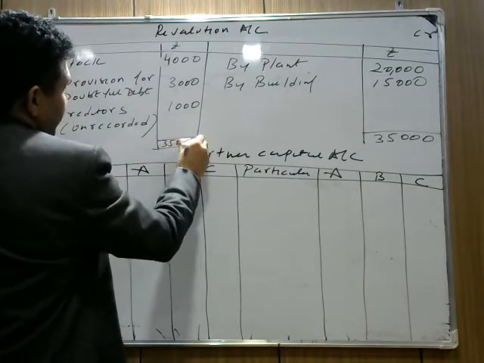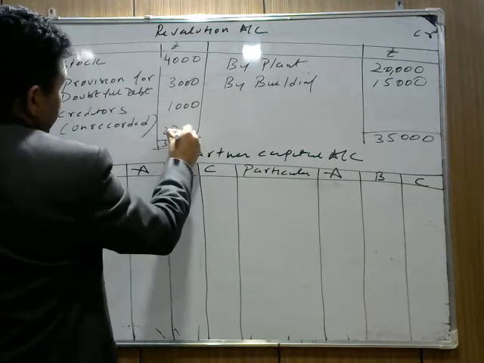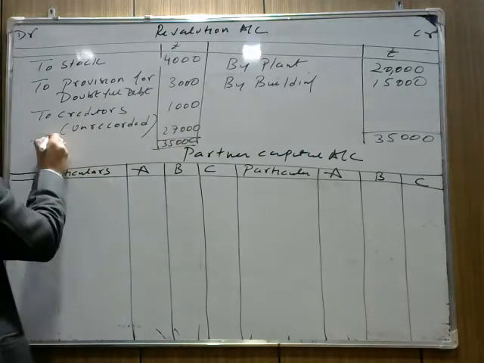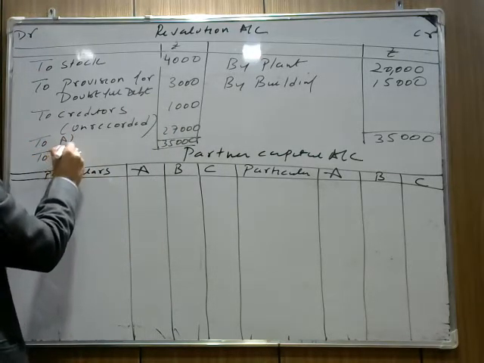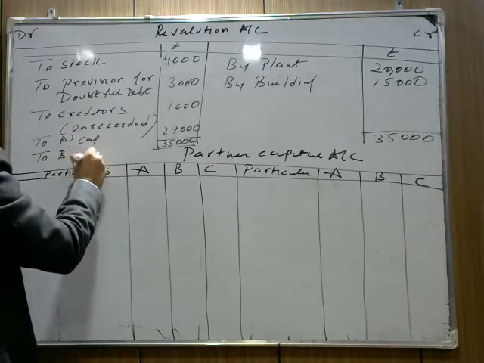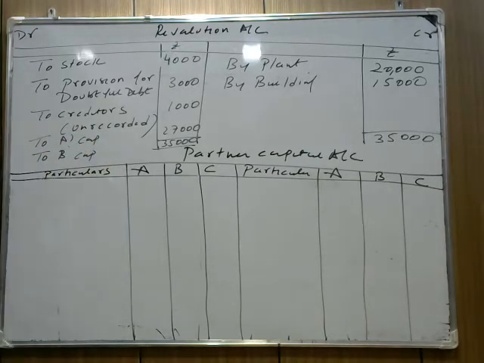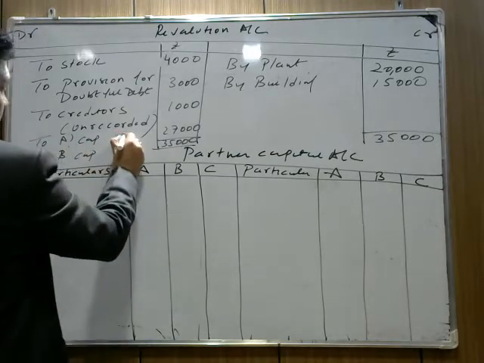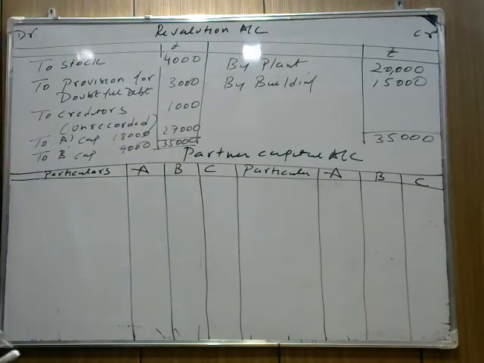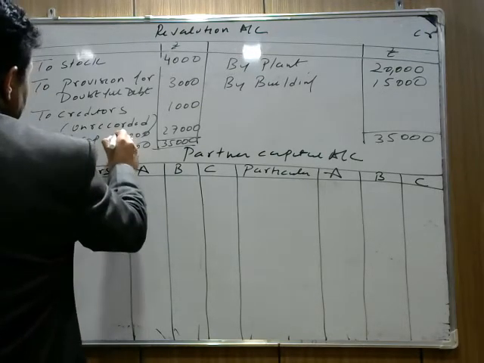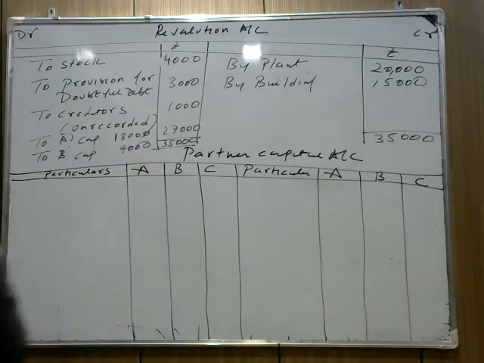Now we need to divide the profit. The profit is coming 27,000. It is to be divided between A's capital account and B's capital account. हमने किया था, A's capital is getting 18,000 and B is getting 9,000. I hope this portion is clear. A is coming 18,000 and B is coming 9,000.